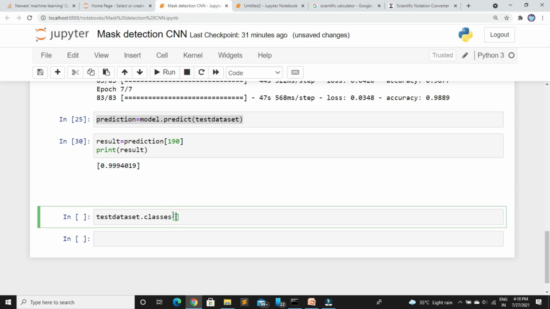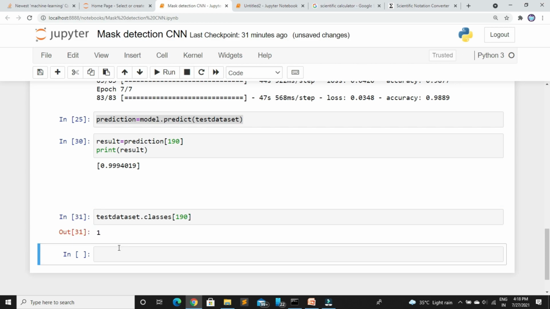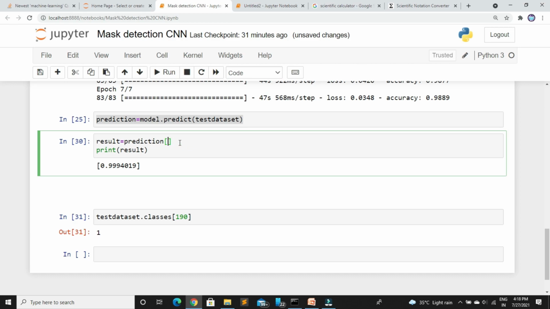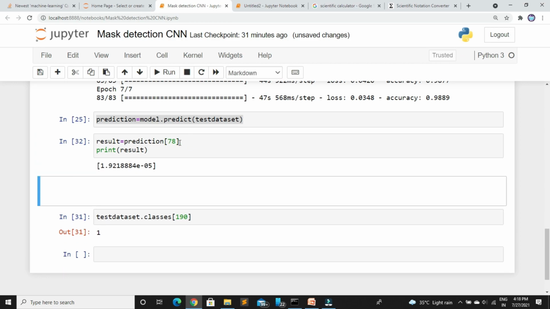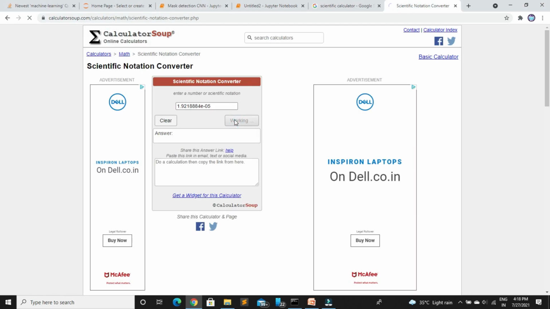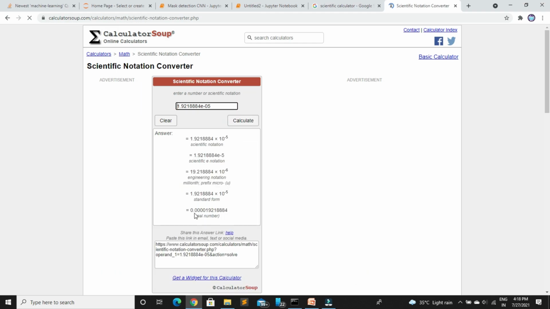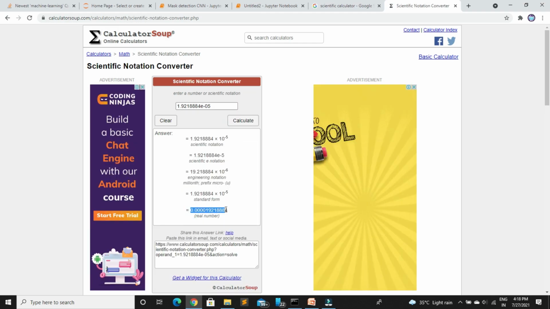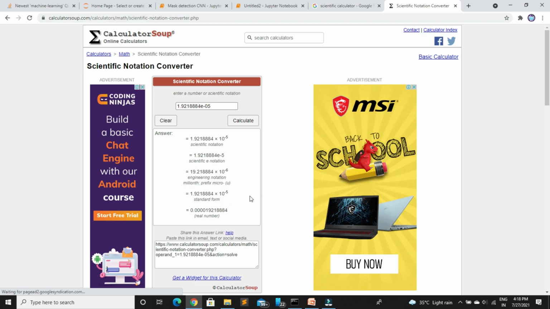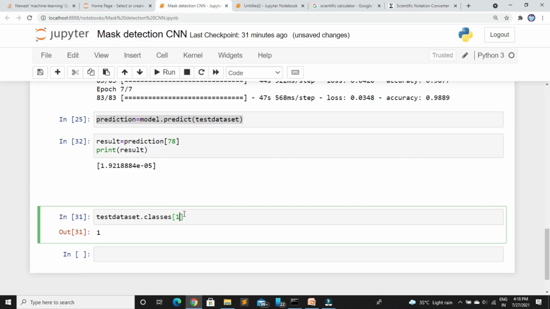So let's check the original dataset. It also says it is a masked image. That means our model is good at prediction. Let's give another image. You can see it gives a value in scientific notation. For decoding this scientific notation, I'm going to this website and put the value here. So you can see this value is almost equal to 0. It means this is not a masked image. So let's check this with the original data set. You can see our model says it is not a masked image.